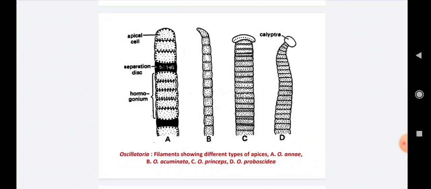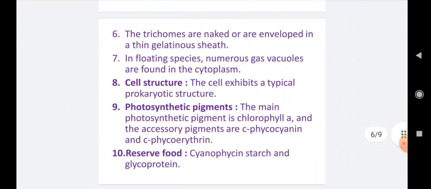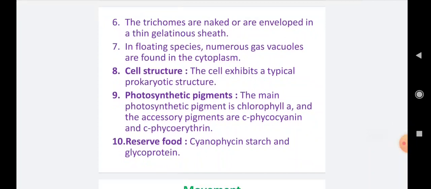Diagram A is of Oscillatoria ani, B is of Oscillatoria acuminata, C is of Oscillatoria princeps, and D is of Oscillatoria proboscidea.